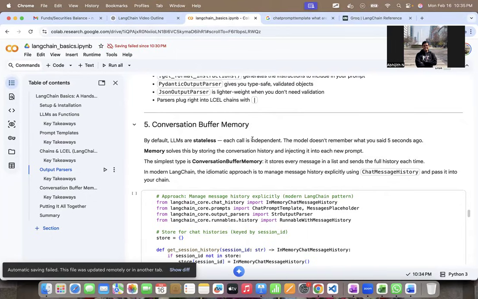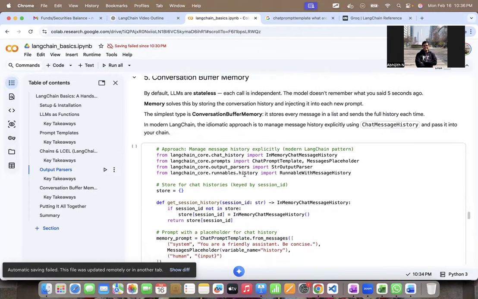And this is the memory which is maintained in the buffer. This is the simplest type of memory. So every time an AI sends a message or a human sends a message, you put that in the buffer and bring it into the context every time you run the LLM application.